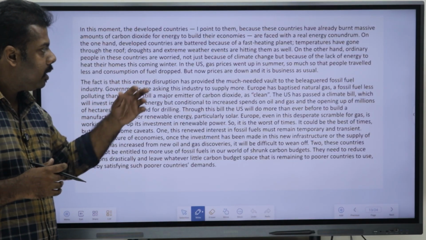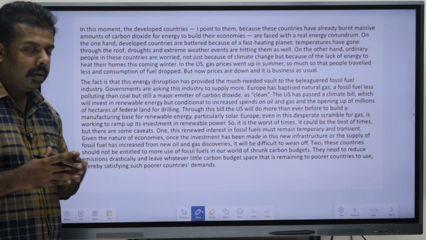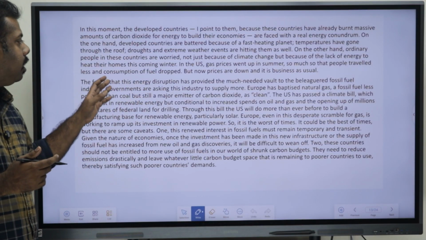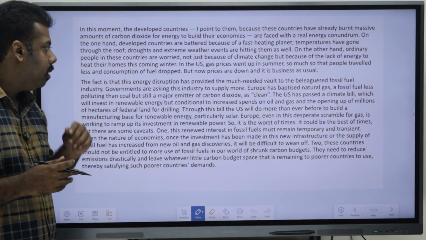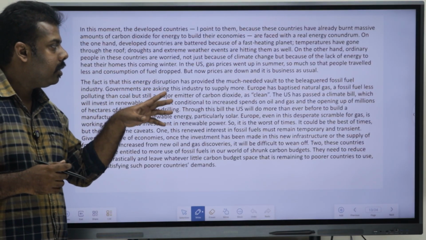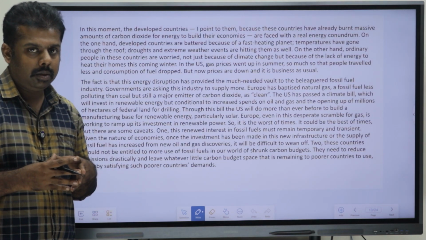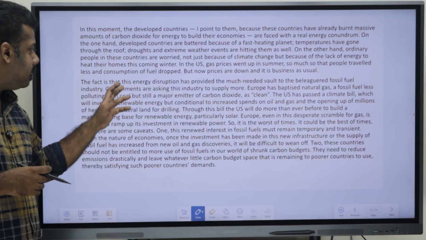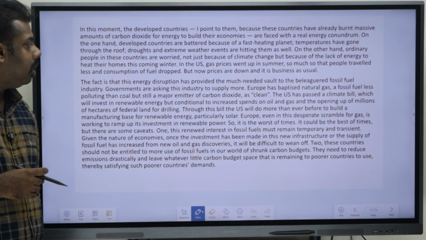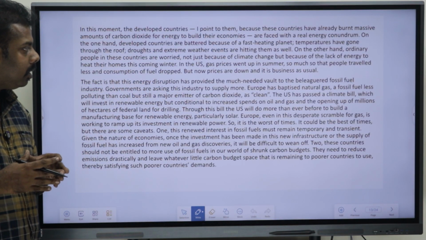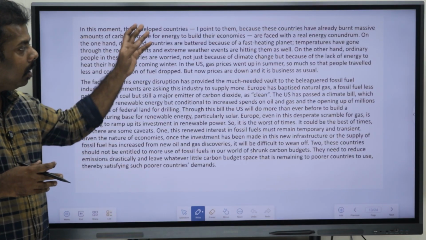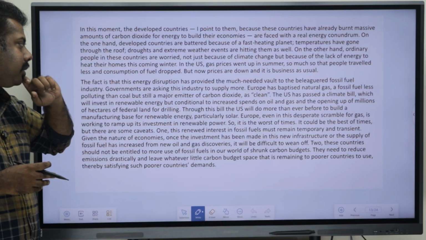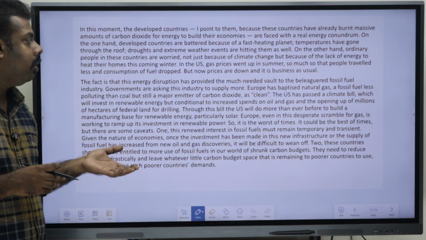In the US, gas prices went up in summer so much that people traveled less and consumption of fuel dropped. But now the prices are down and it's business as usual. The fact is that this energy disruption has provided much needed support to the fossil fuels industry. The governments are asking these industries to supply more.